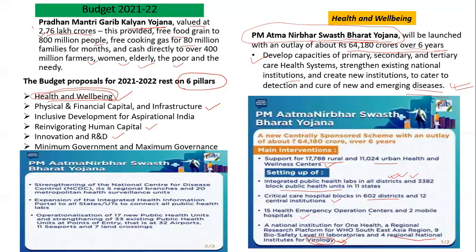You don't have to remember all those things, but you just have to see that if government wants to spend around 64,000 crore in a span of 6 years, where that money would go.